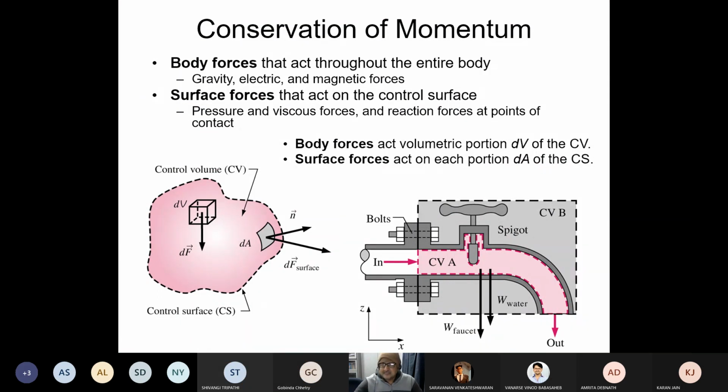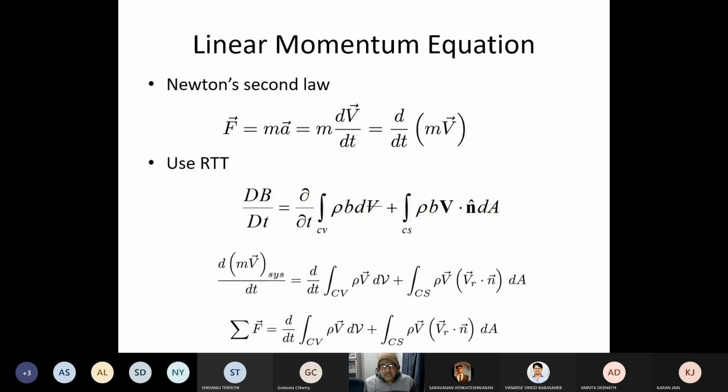So we were analyzing the situation. Newton's second law, force equal to mass into acceleration, right? How acceleration, how mass is defined, and how the forces are defined. When we talked about the force, it turned out that there are two types of forces, body forces and surface forces, right? And when you talk about the mass into acceleration, mass is m, acceleration is dv by dt. Now, what is this dv by dt?